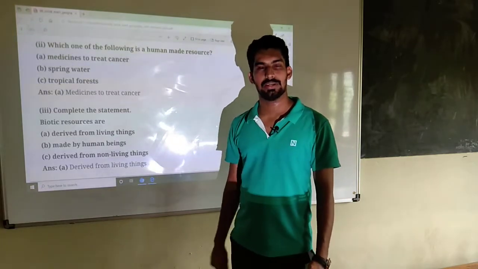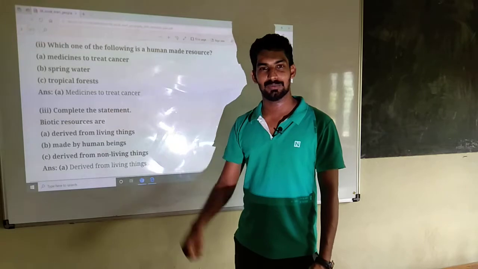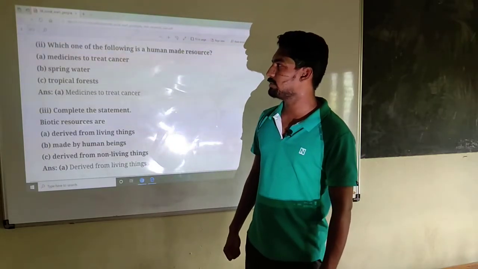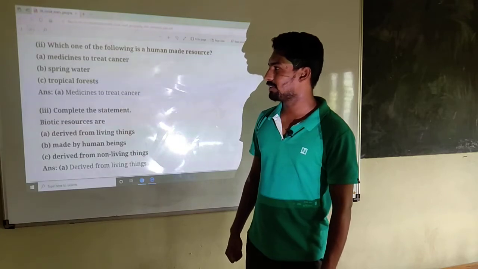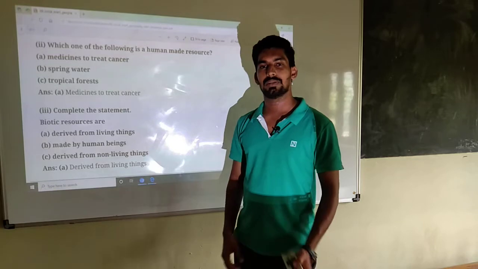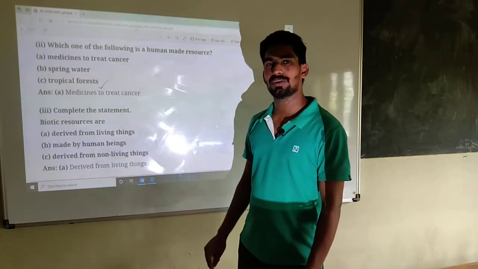So in this chapter we discussed what is natural resource, what is human made resource, what is human resource. Okay. Then look at the options: medicine to treat cancer, spring water, tropical forest. Tropical forest, it is what? Natural resource. Tropical forest, it is natural resource.